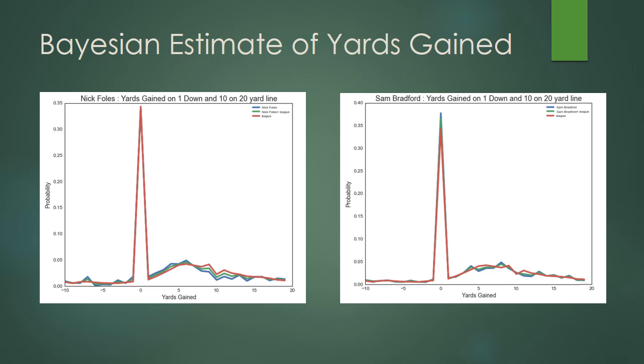Here are the MAP estimates for one particular situation, first down and 10 on the 20-yard line. The red plot is for the league overall, and the blue lines are the Bayesian estimates for either player. Using the league also as a prior for the players results in the green lines. It's striking how similar the distributions are, but in the all or none game of football, even small differences can have a large effect over time.